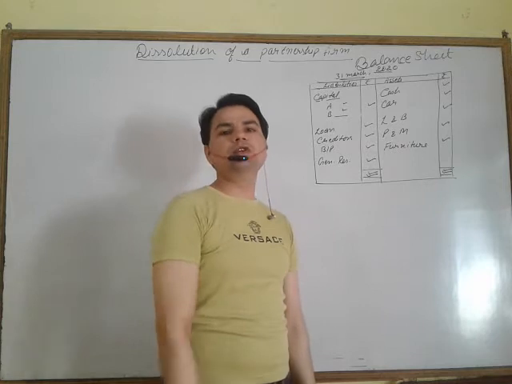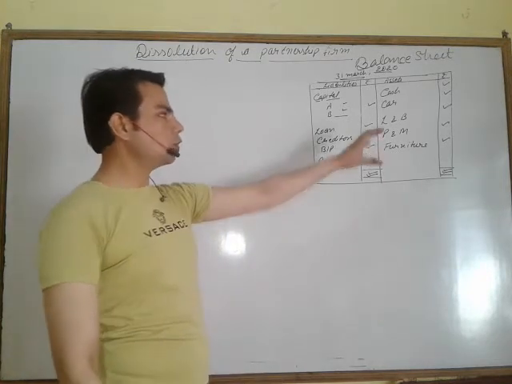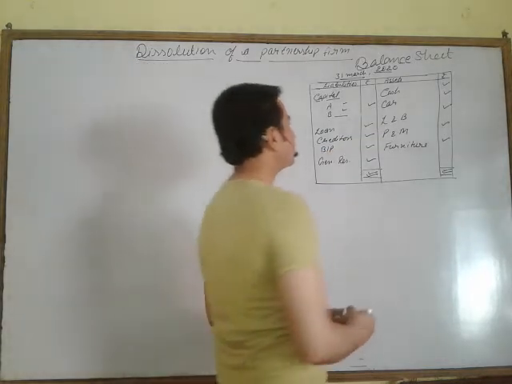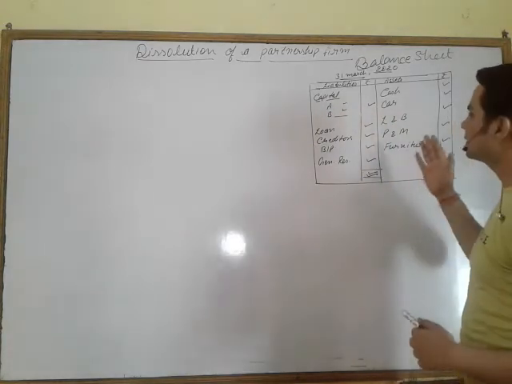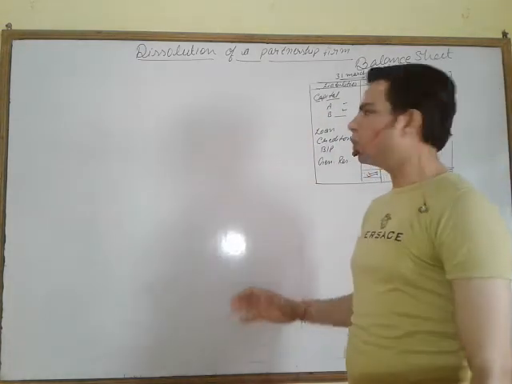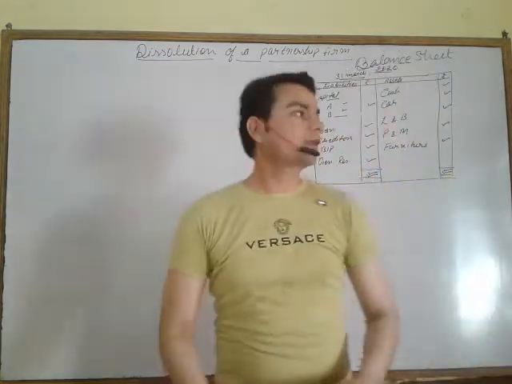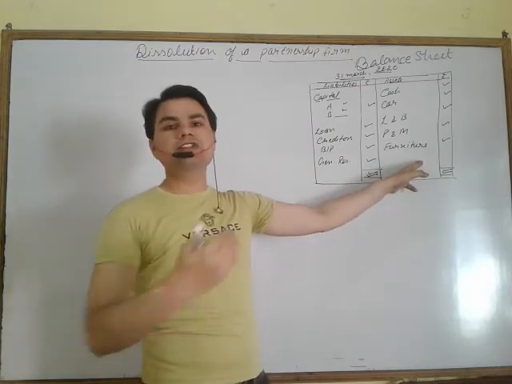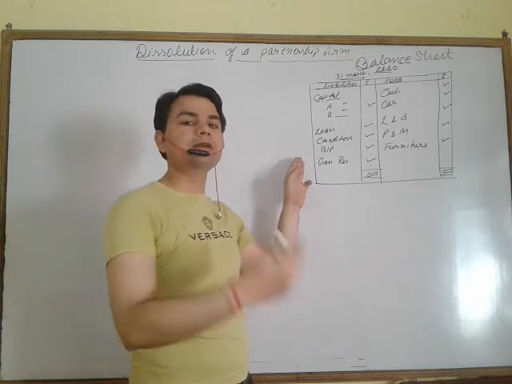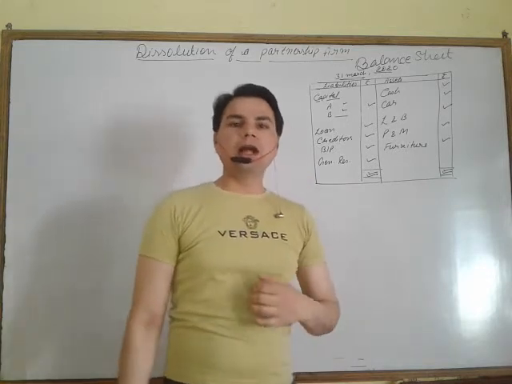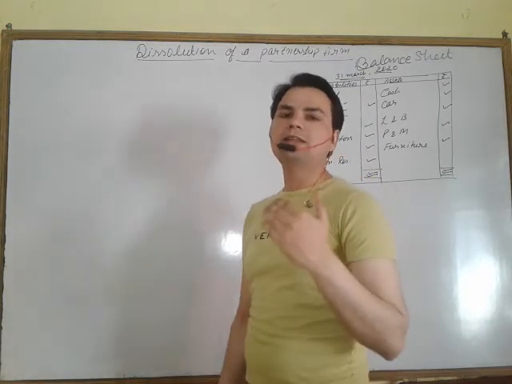We start the closing of the accounts. First of all, we close those assets accounts which are realizable, and then we close all those liabilities accounts which are also realizable. Realizable means assets can be realized, that is, they can be sold and cash can come in, and when we are talking about realization of liabilities, it means we can pay them. Now I am going to teach how to do the solution of any question.